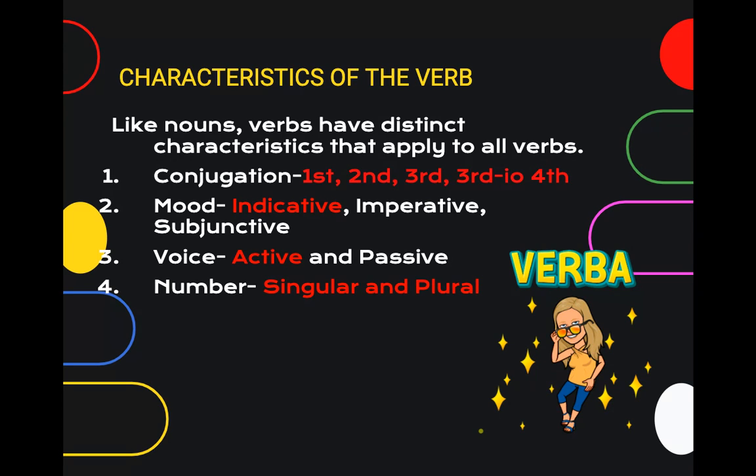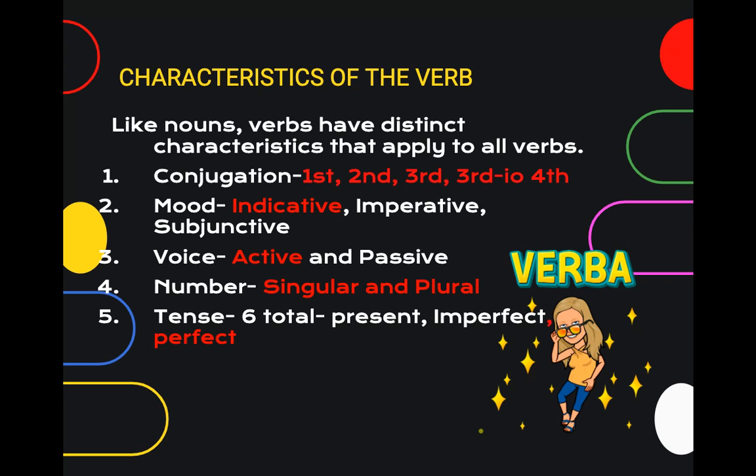Number: singular and plural. Tense. There are 6 total tenses in Latin. Currently, we know the present and imperfect, and this lesson will deal with the perfect tense. And of course, the person, the endings of the verbs: the first, second, and third person, which we'll review later in this video.